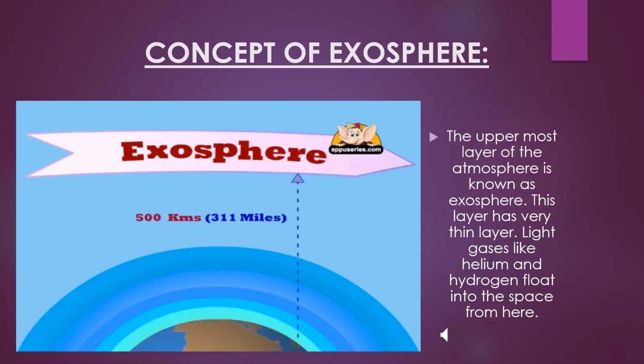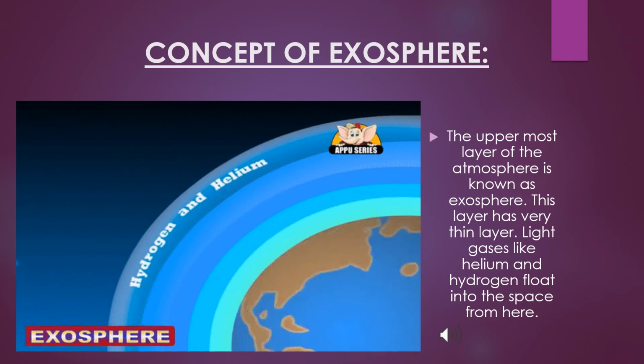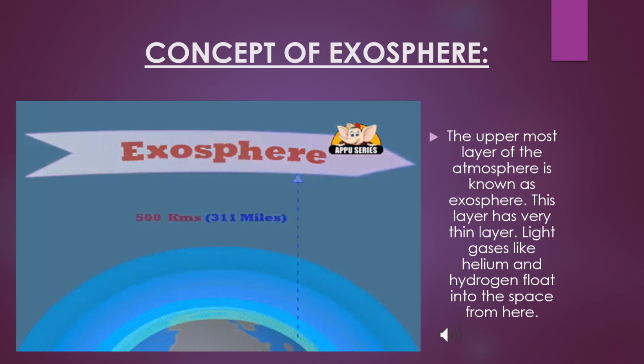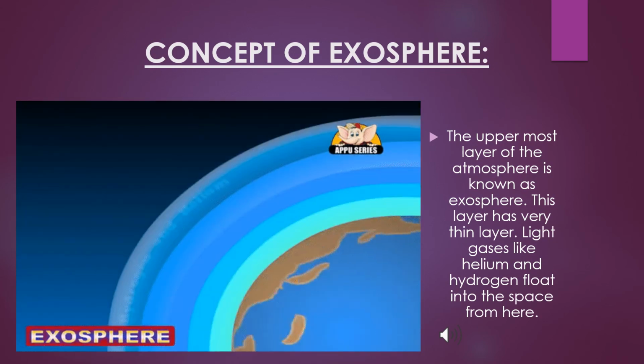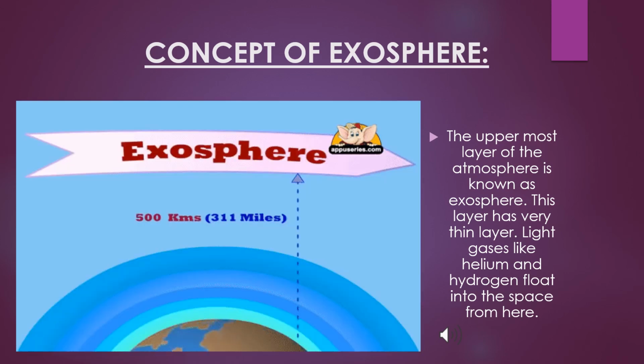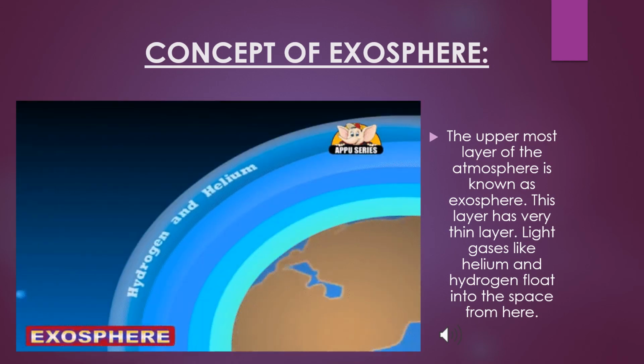The last subtopic we have is the concept of exosphere. The uppermost layer of the atmosphere is known as the exosphere. This layer is very thin. Light gases like helium and hydrogen float into space from here. Basically the last layer of the atmosphere is the exosphere, which is the uppermost layer and is very thin. Helium and hydrogen are light gases which float very well.